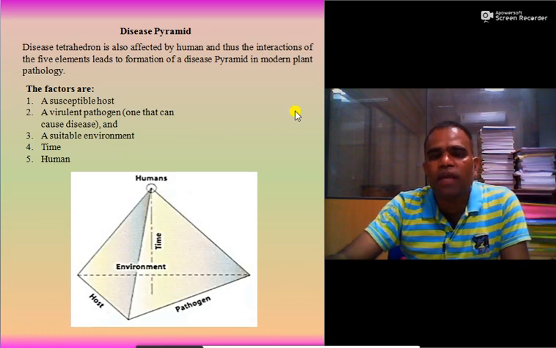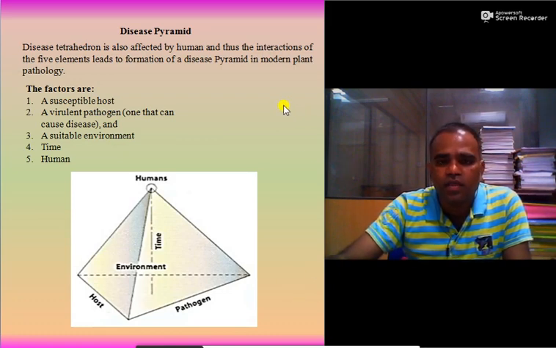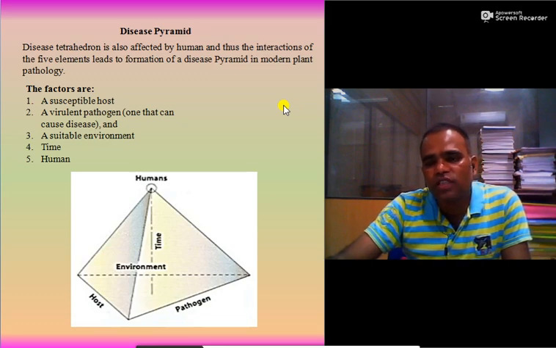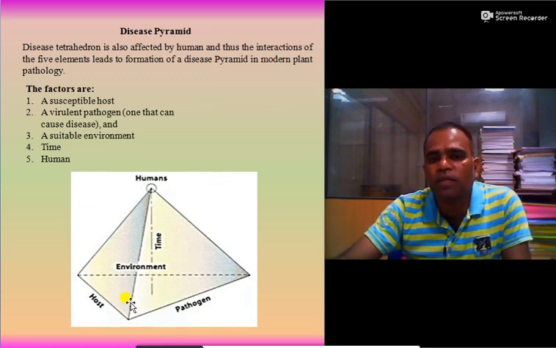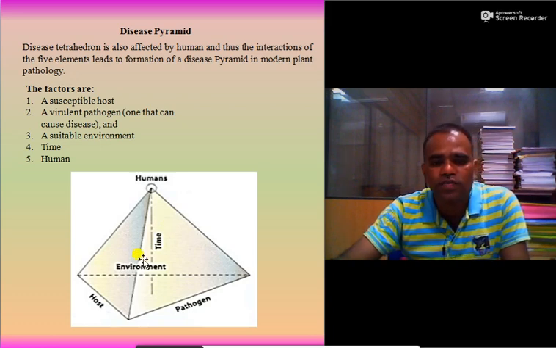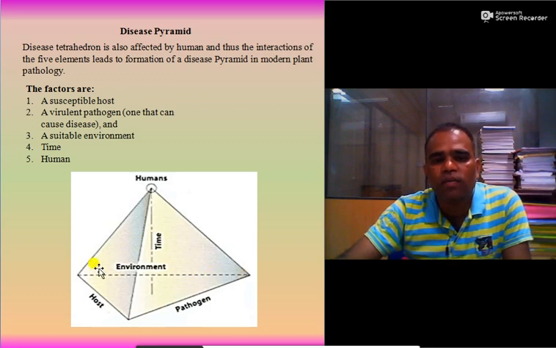Then disease pyramid. The disease tetrahedron is also affected by humans, and thus the interaction of the five elements leads to the formation of the disease pyramid, and it was explained in modern plant pathology. So the factors are susceptible host, virulent pathogen, suitable environment, human, and time.